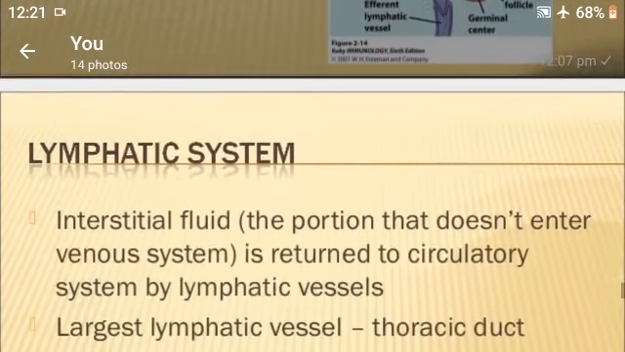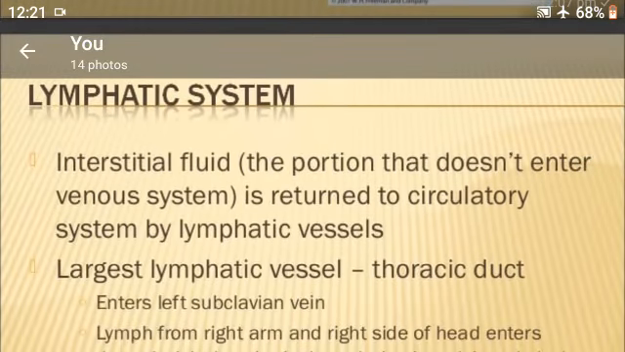Lymphatic system: interstitial fluid is returned to the circulatory system by lymphatic vessels.